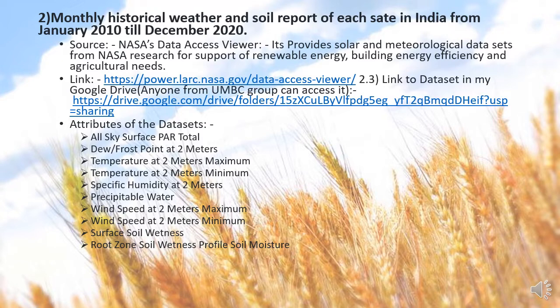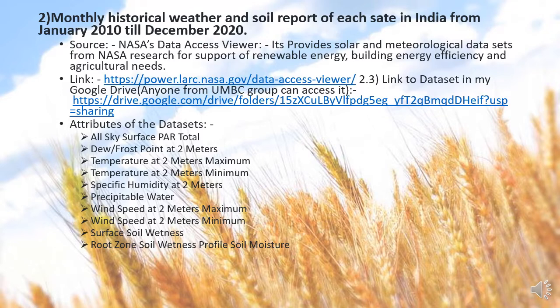I collected all the historical reports of weather and soil of a particular state in a given interval of time. For each state, I downloaded a single Excel file containing the data of each month from January 2010 to December 2020.